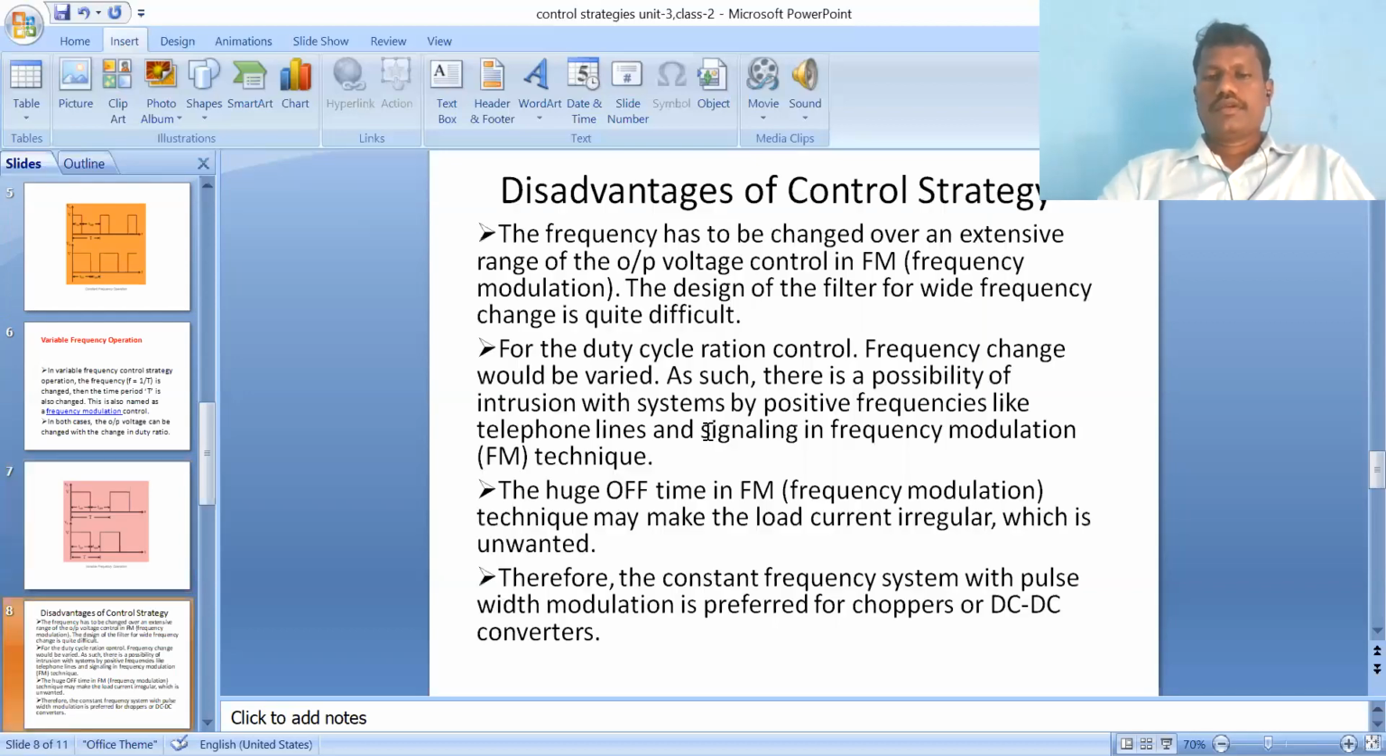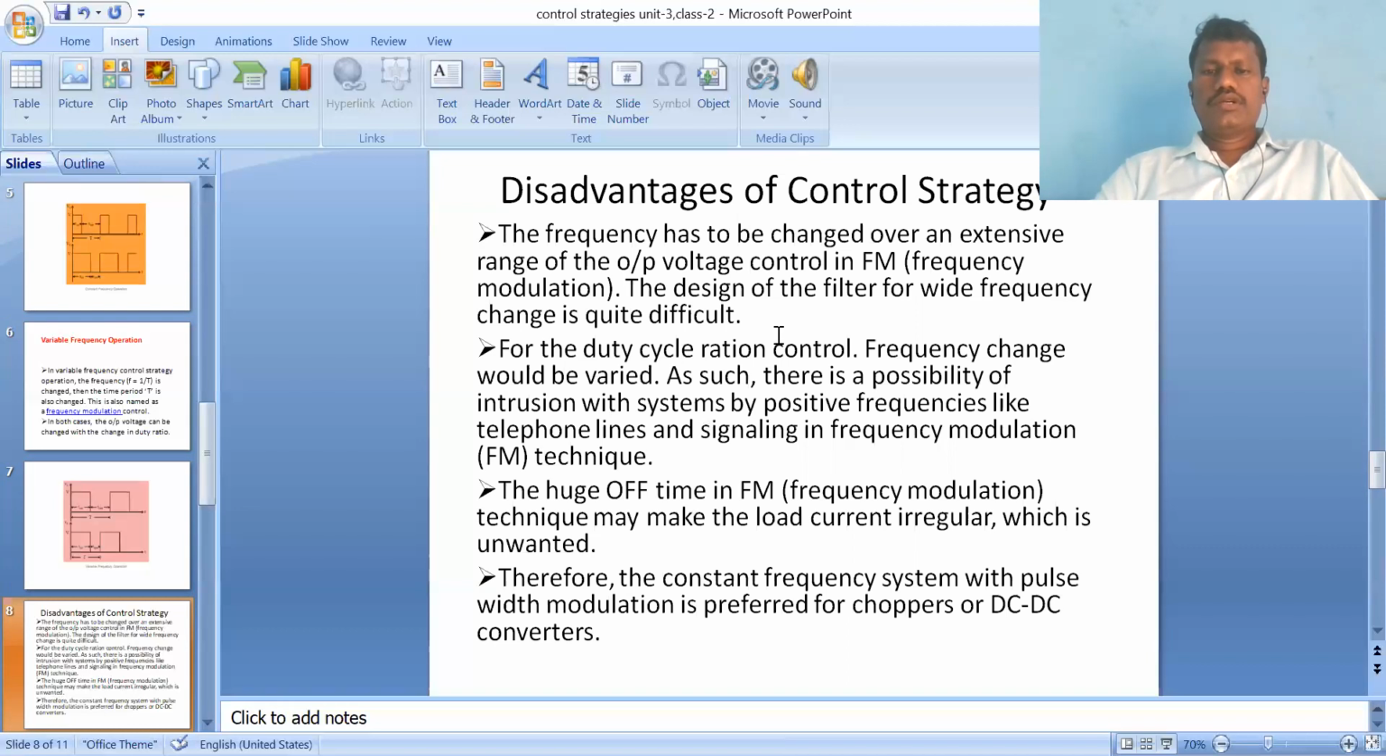Clear? Now, time ratio control and current limit control. In a step down chopper circuit we get waveforms like this, where the current varies between I minimum and I maximum. These two control strategies, time ratio control and current limit control, are applied to control the output voltage of chopper circuits.